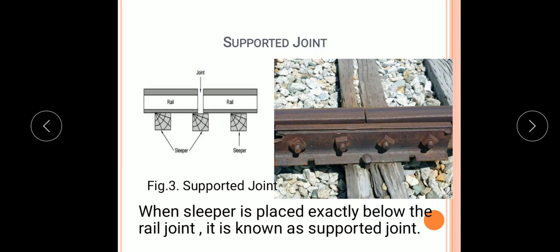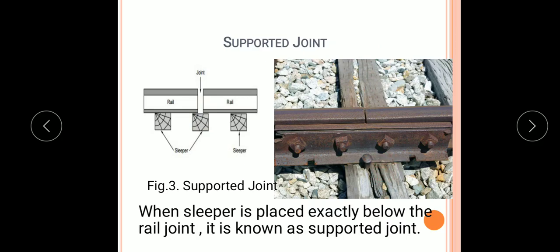Third type is the supported joint. Here we can see this is a rail, and these two rails are joined with each other by giving a support of these sleepers. This is a photo of a supported joint which shows that this is a sleeper.